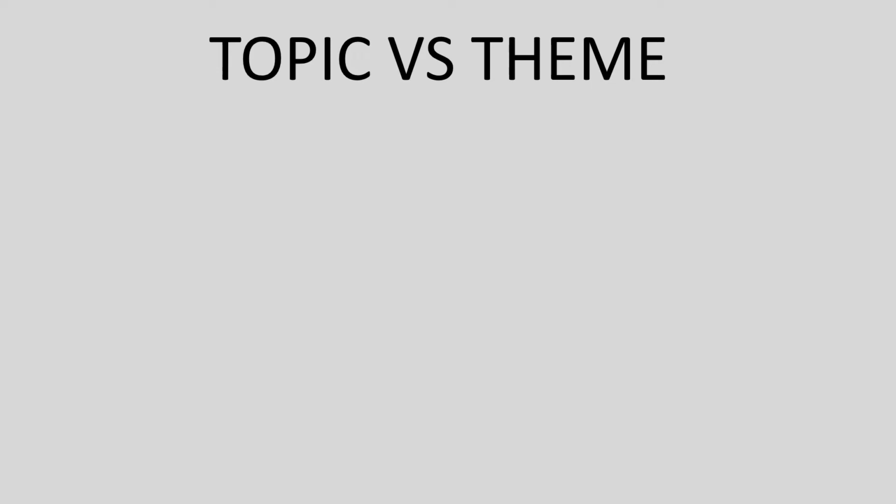But I want to be clear that when you're speaking about literature in an English class, we want to think of a theme not as a single term or single word, but more as a statement. So let's look first at the difference between a topic and a theme. A topic is simply a subject or a focus of a story. A theme is a message or a statement about life.